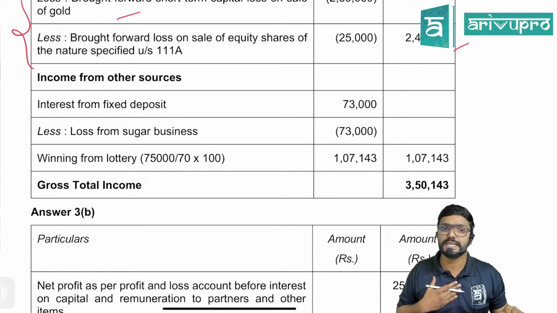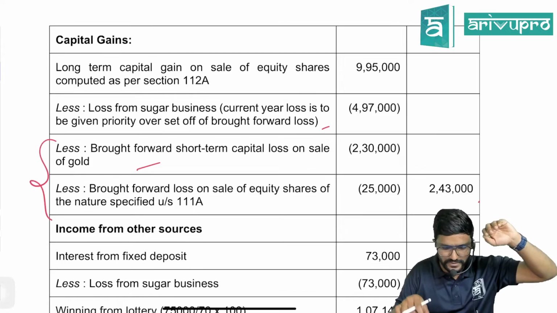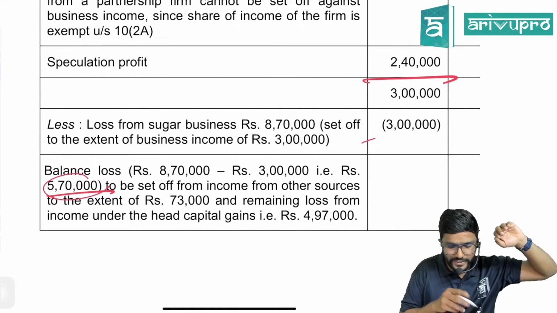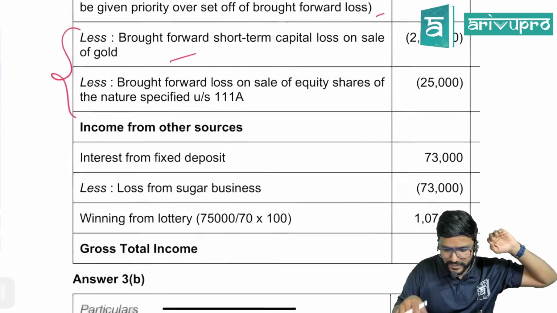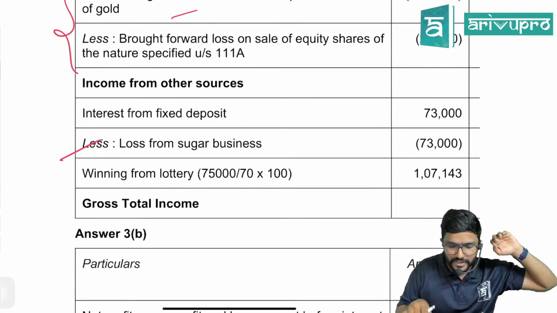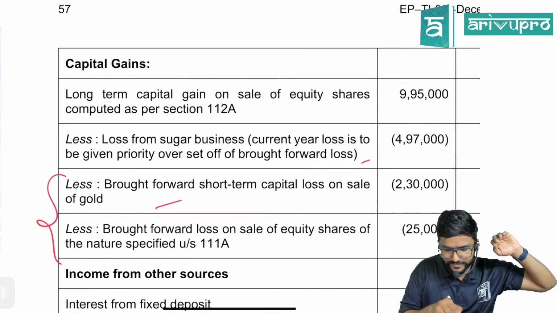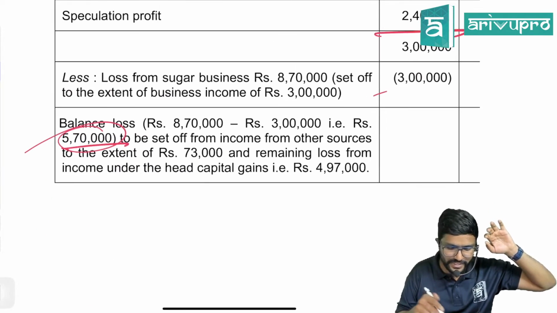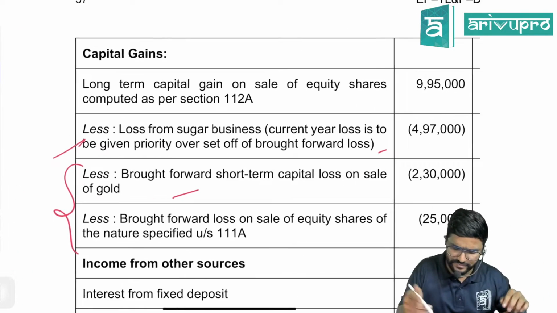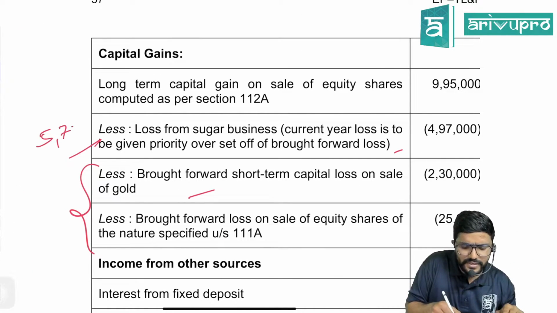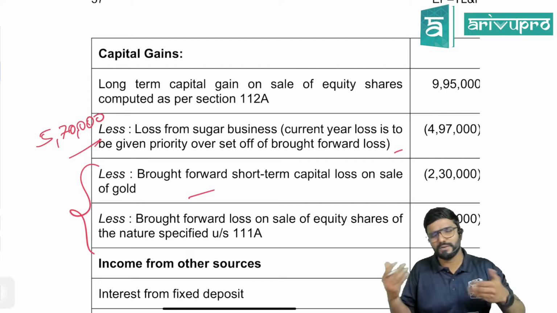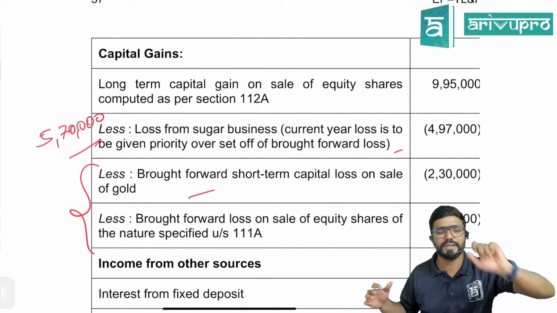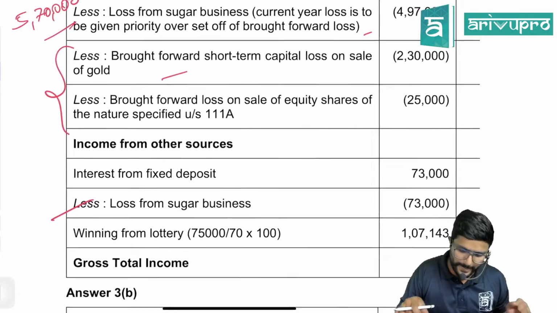Sir, can I adjust loss against it? Yes. Actually what they have done is, after adjusting against business income, how much was left? 570. In that 570, 73 they have adjusted here and remaining they have adjusted here guys. Clear? So what I can suggest you is straight away do full 570 here only. Or else whatever they have done also is correct only. But instead of doing it in two steps, better you can straight away take full 570 here.